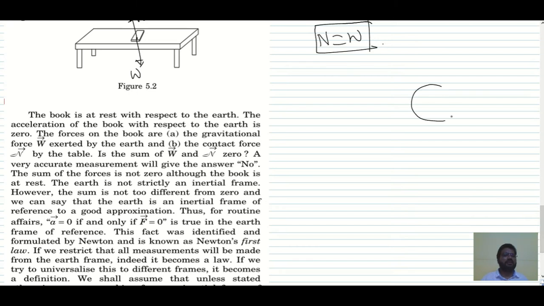Why? Because earth is also rotating about its axis. So if you place any object, there is a centrifugal force, or we can say we have a non-inertial frame. However, the sum is not too different from 0, and we can say that the earth is an inertial frame of reference as an approximation. Thus, for routine purposes, A bar is equal to 0 if and only if F bar is equal to 0 is true in the earth frame of reference.